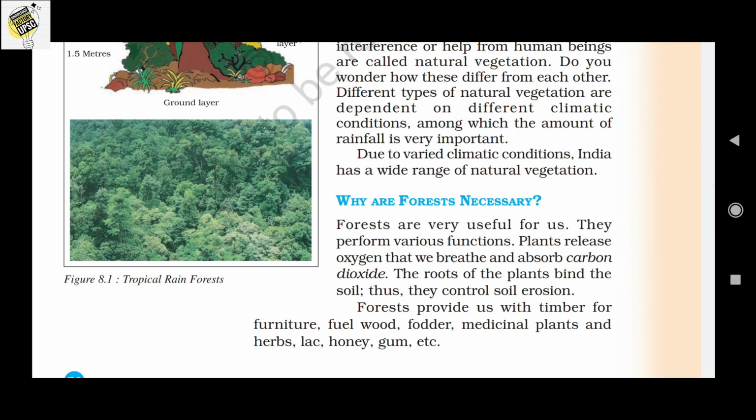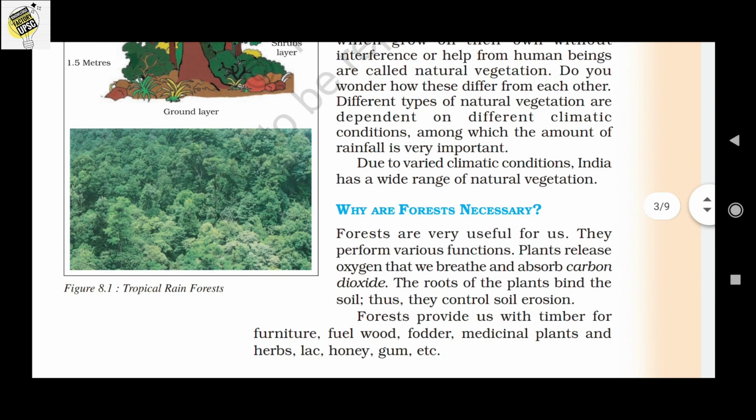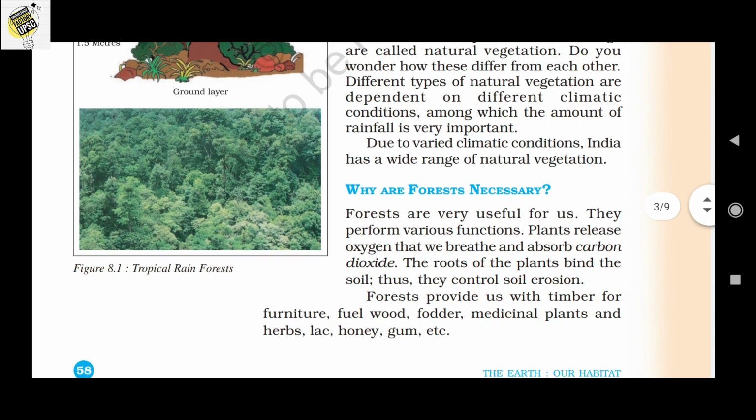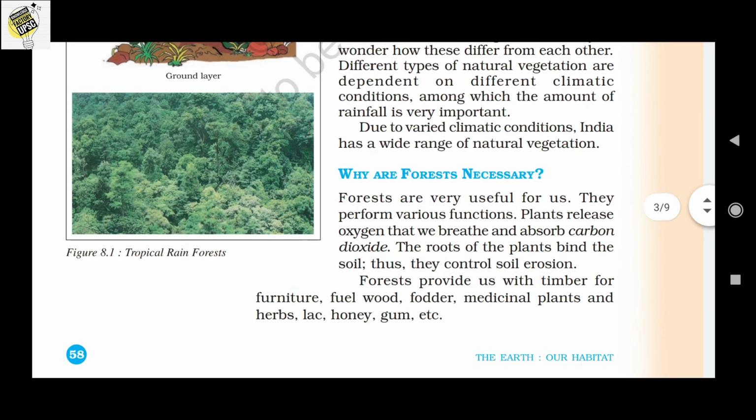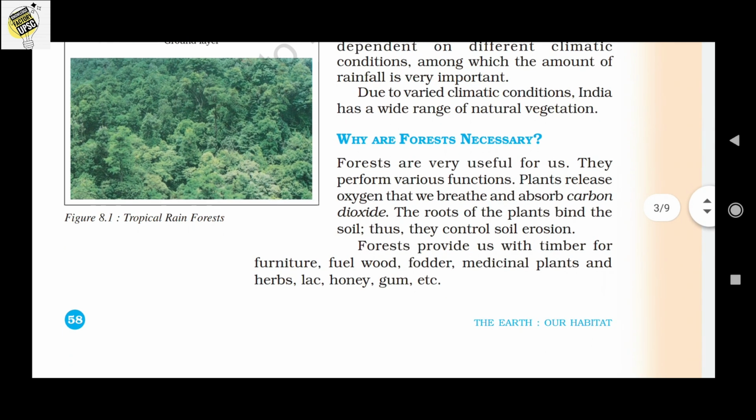The plants release oxygen that we breathe and absorb carbon dioxide. The roots of the plants bind the soil, thus they control soil erosion. The forest also provides us with timber for furniture, fuel wood, fodder, medicinal plants, and products like honey, gum, etc. So the forest helps us very much economically and for our living, because it provides us oxygen, and for our economy it provides different useful materials.